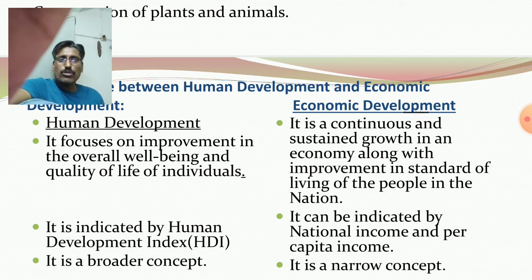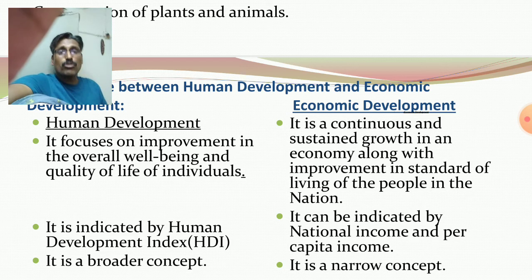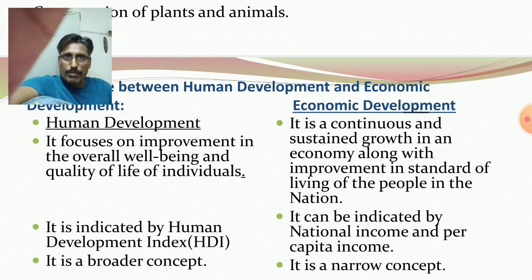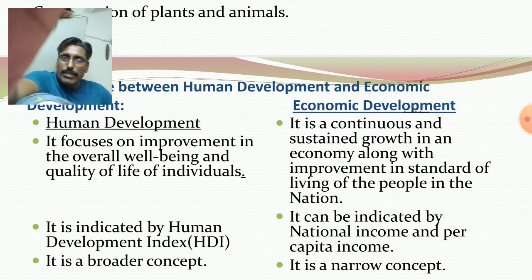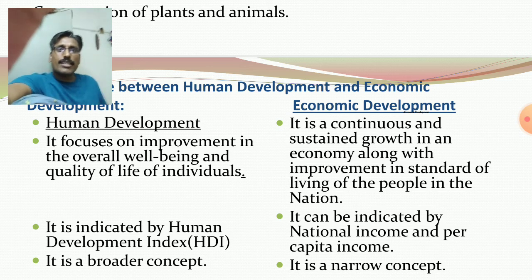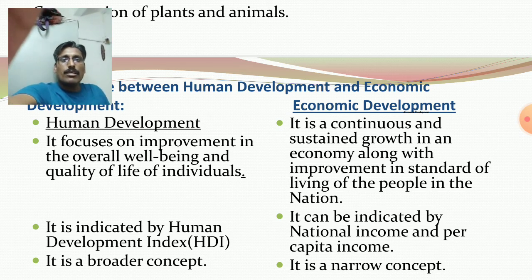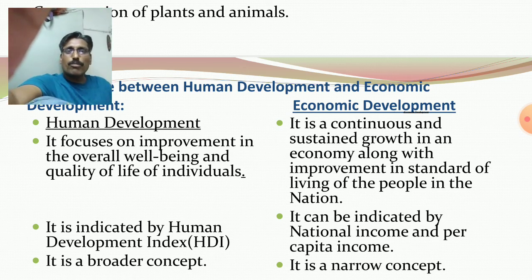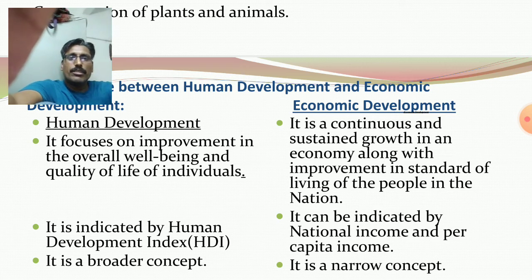Also, it is used to measure the three key dimensions of human development. Okay, already I have discussed. So, economic development side, it can be indicated by national income and per capita income. When national income is more and per capita income of the people is more, when people maintain better standard of living, then at that time we must have detected that economic development is there in the economy.